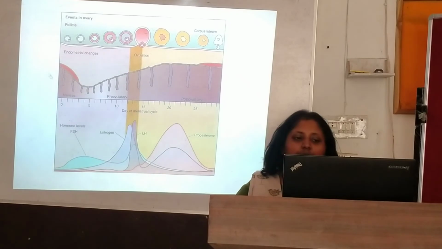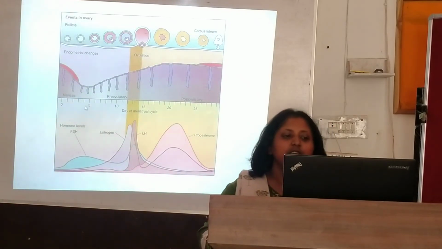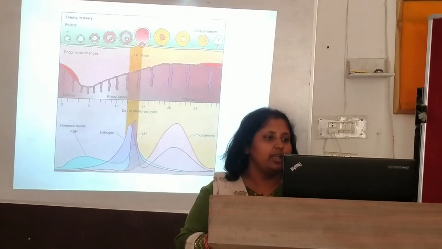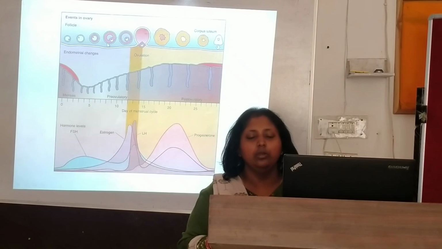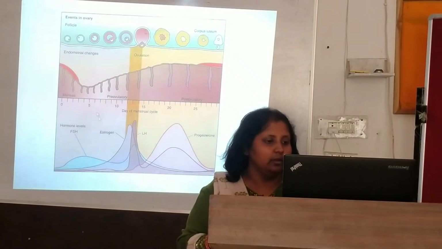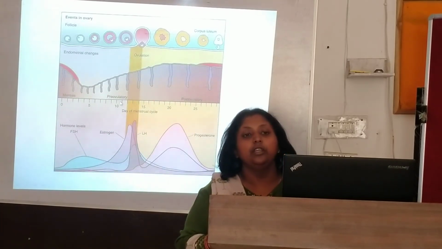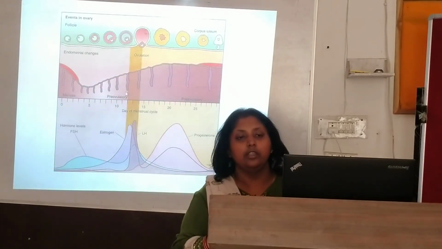Now you can see here 0 to 5 days, menses is written, the periods are there in which the endometrium changes are occurring, the graafian follicles are forming also at the back. Then after 5 to 14th day, it is the pre-ovulatory phase. Pre-ovulatory means the day before the release of the egg.